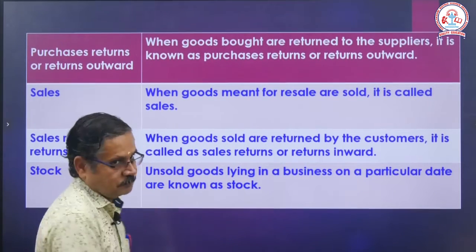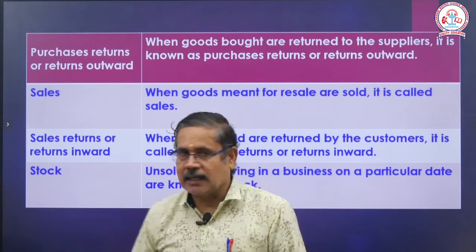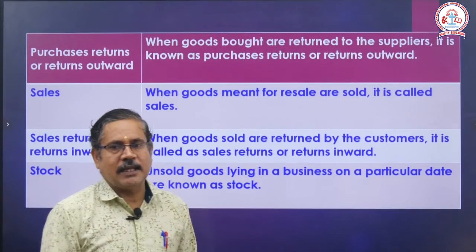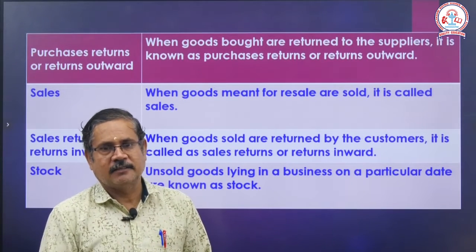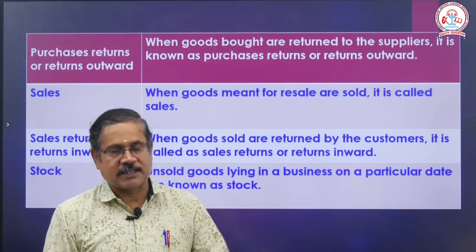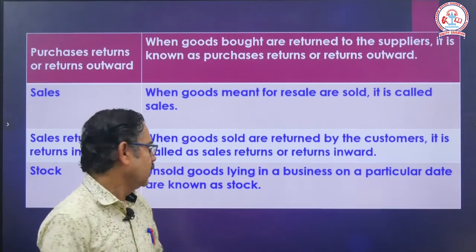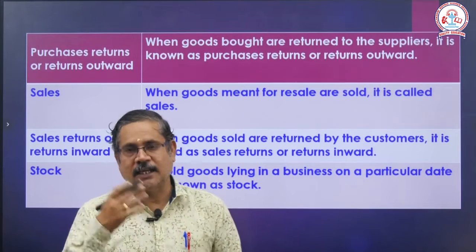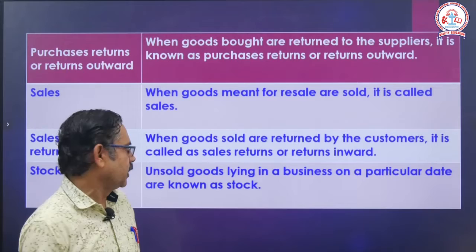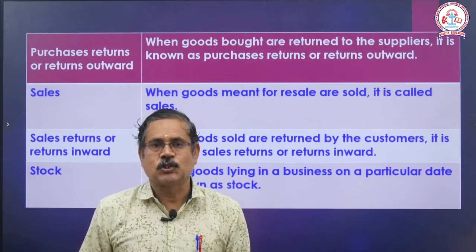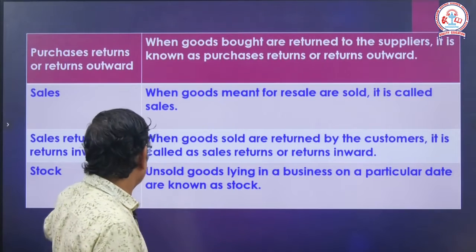The next one, stock. What is meant by stock? Unsold goods lying in a business on a particular date, the end of the date. For example, the opening date means opening stock, 1/1/2014 or 1/4/2014. At the end of the year, that is the date, we have to mention 31/12 or 31/3. That is known as stock. Generally we call it opening stock and closing stock.